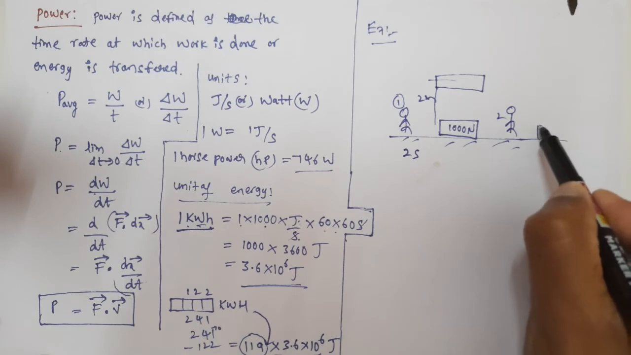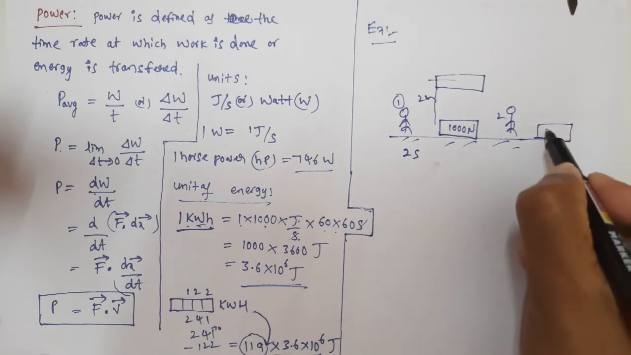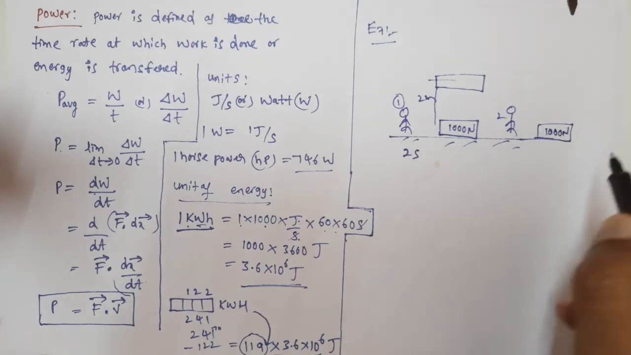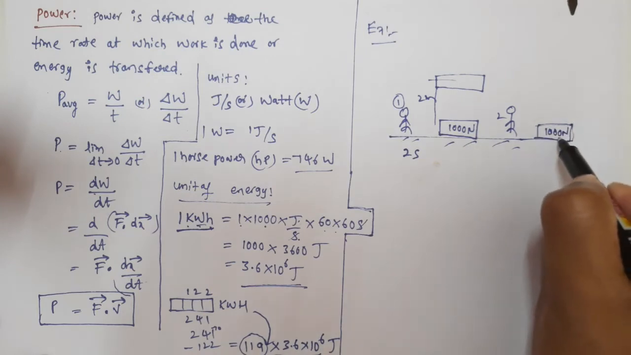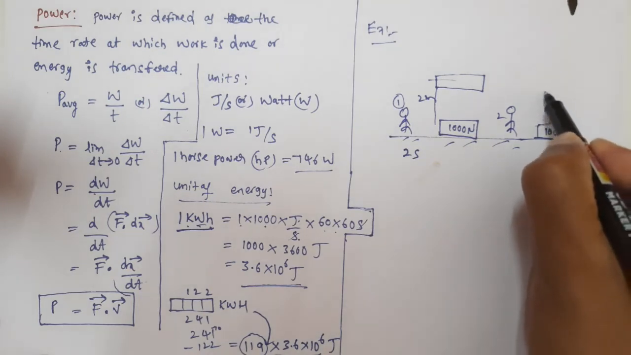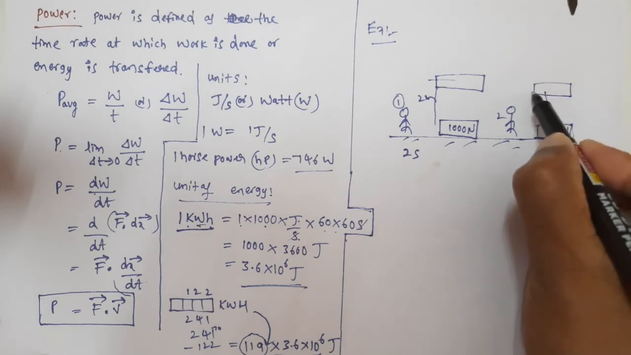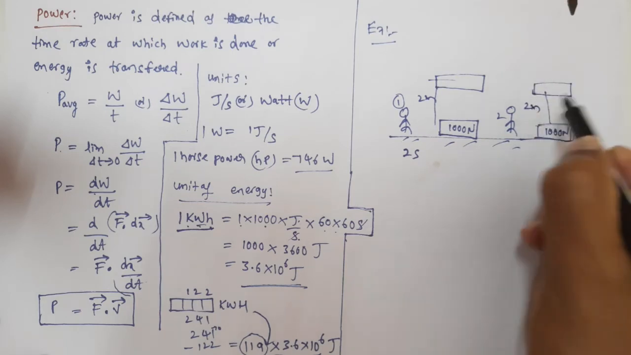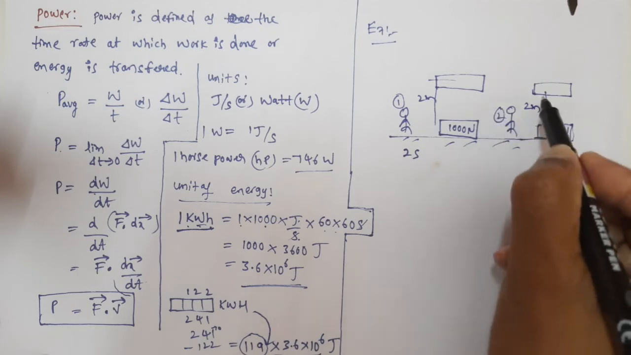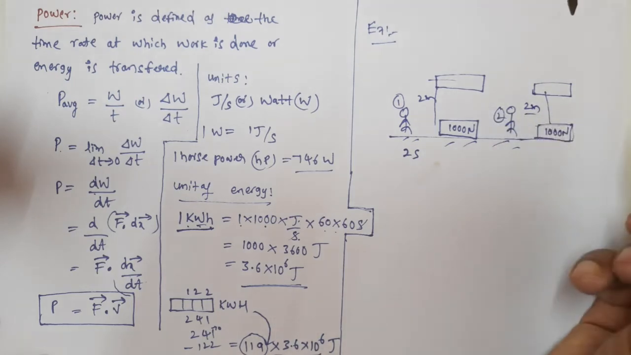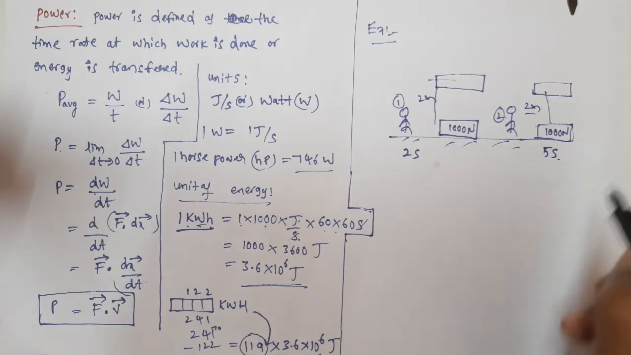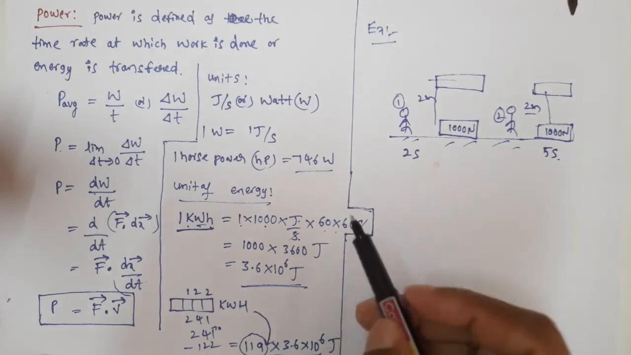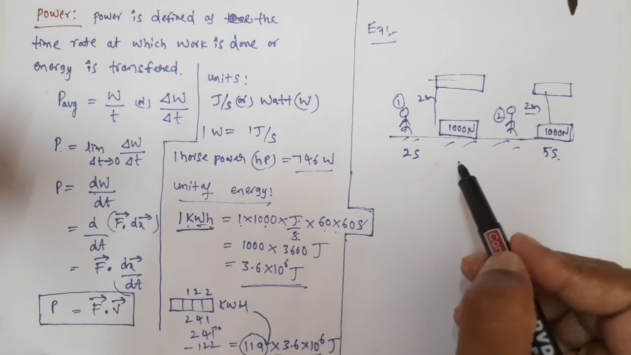and he is also lifting a similar object. The weight means the gravitational force. The weight of the object is 1000 newtons, and he is also lifting the object 2 meters in the upward direction. But he is taking, let's say, 5 seconds. Now what is the work done by both persons?